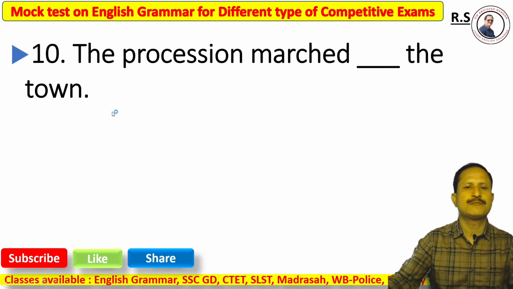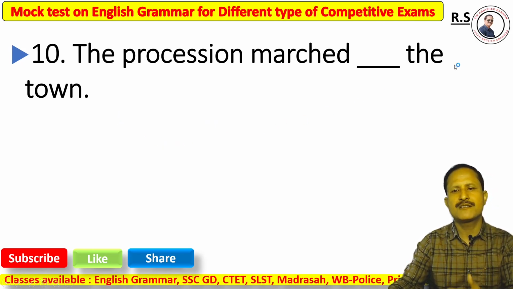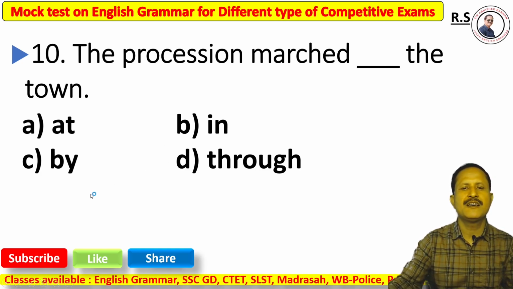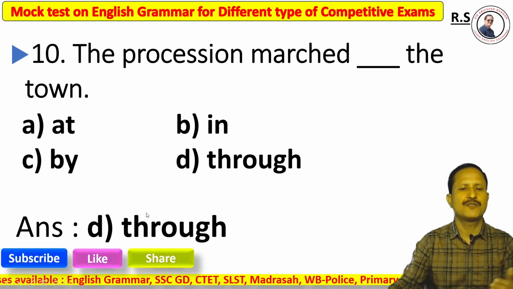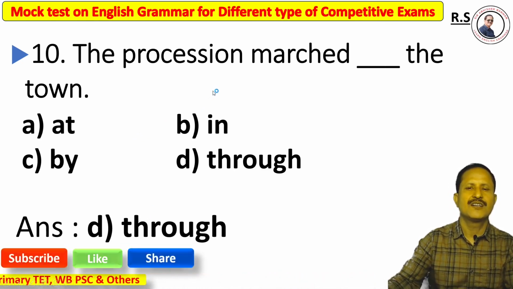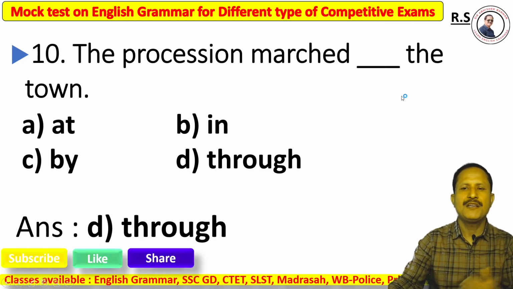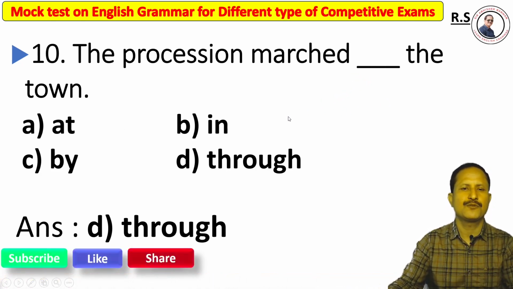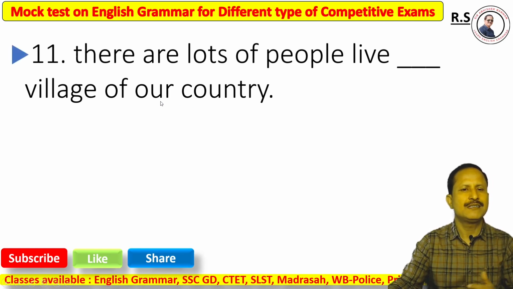Next, question number 10. The procession marched dash the town. Option A at, option B in, option C by, option D through. The right answer is option D, through. It denotes the town, a place. We must use through.